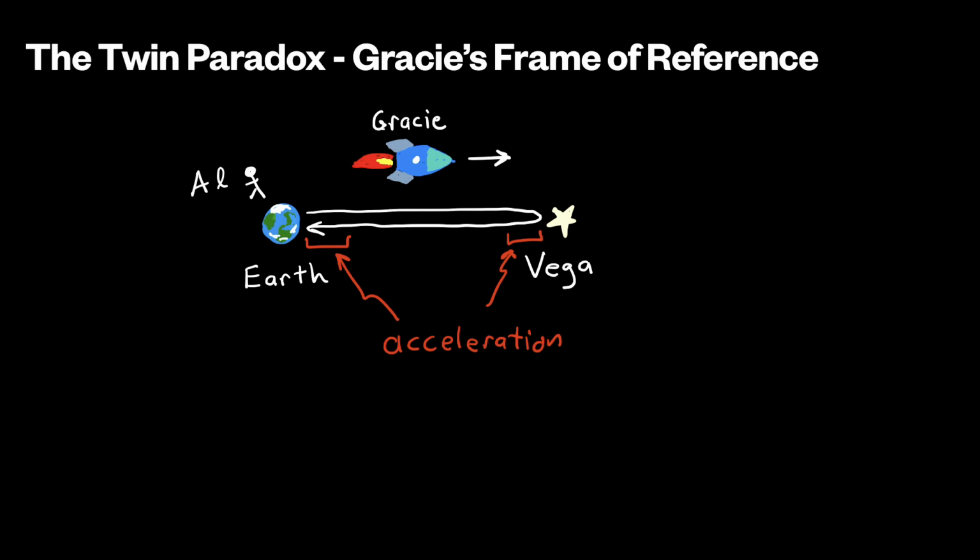This breaks the symmetry between the two observers, since it means that Gracie is not in an inertial reference frame during the entire trip, while Al is in an inertial reference frame the whole time. When she accelerates, the laws of special relativity no longer work, and general relativity must be used. But it turns out that even though we aren't using general relativity in this question, our calculation is still a good approximation to the answer that you would find in the more general case.